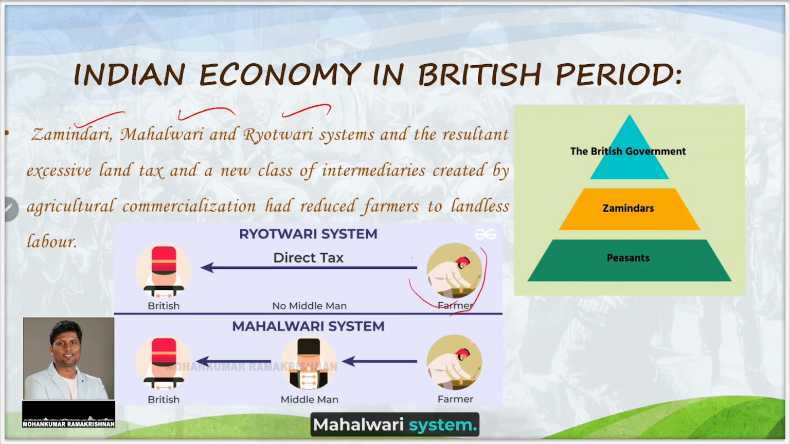In the Mahalwari system, a Mahal is a village formed by the same community of people. In the Mahalwari system, an intermediary will be there. He is called a middleman. The middleman will collect the tax amount from the farmer and remit it to the British. Via these three different systems, our farmers were excessively taxed, and this tax burden took away a major portion of the profit for the farmers.